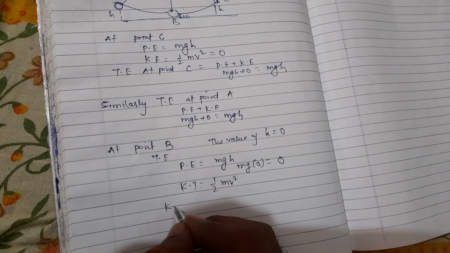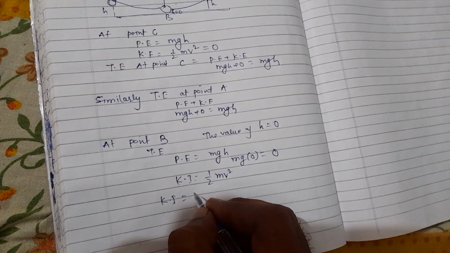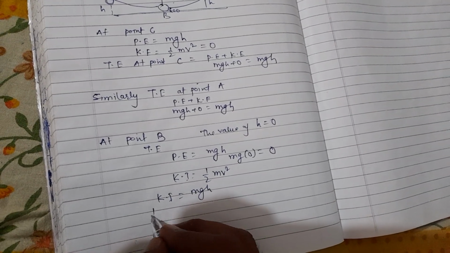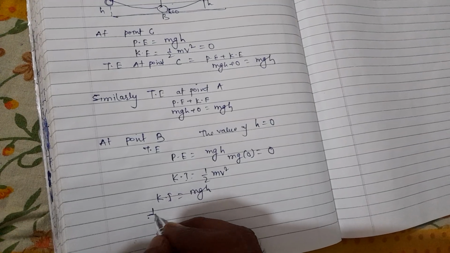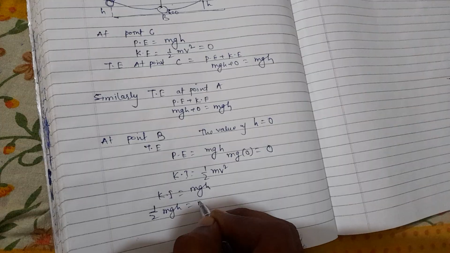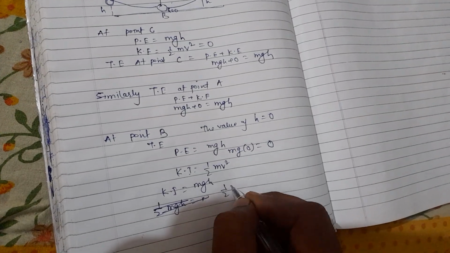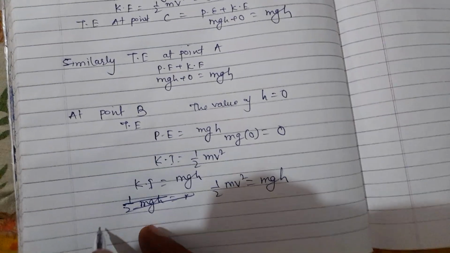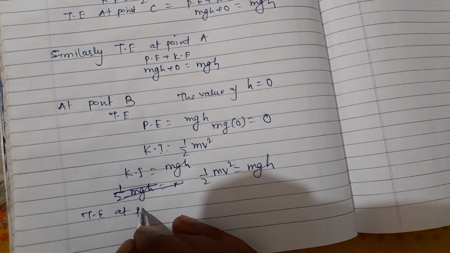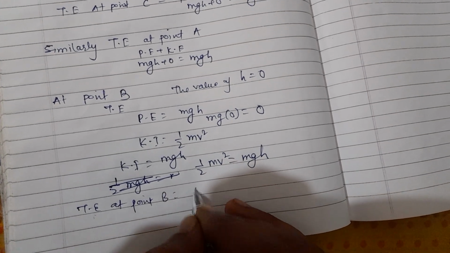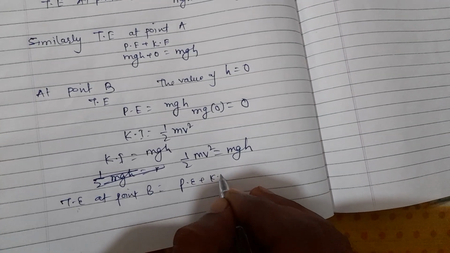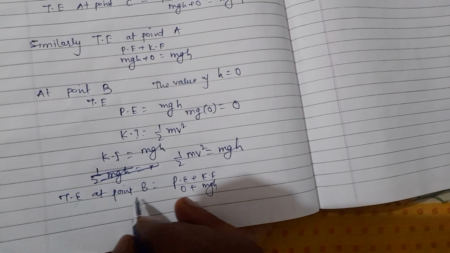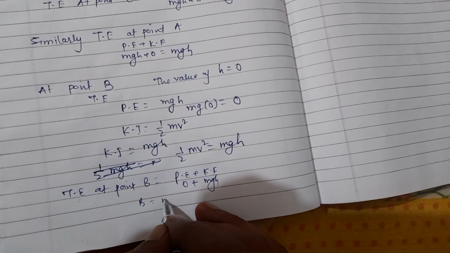We know that kinetic energy equals potential energy, that is mgh. So 1/2 mv square equals mgh. So total energy at point B equals potential energy plus kinetic energy, that is 0 plus mgh. So total energy at B equals mgh.